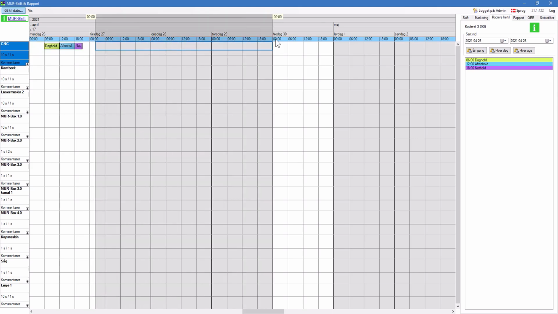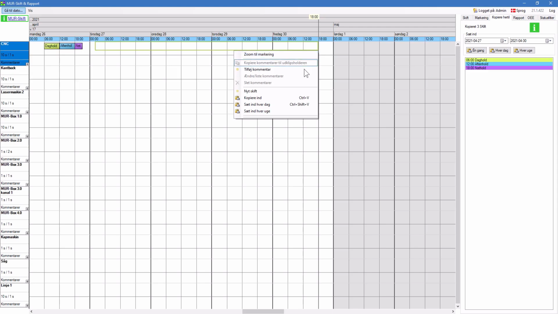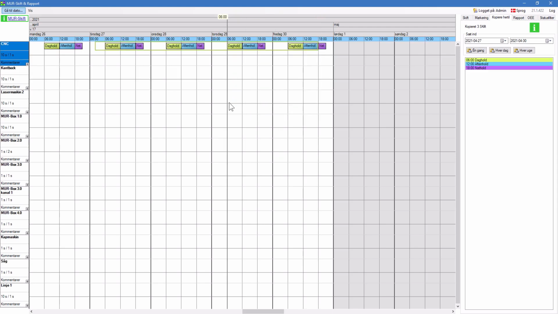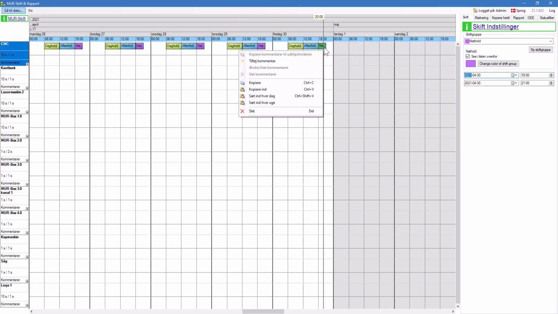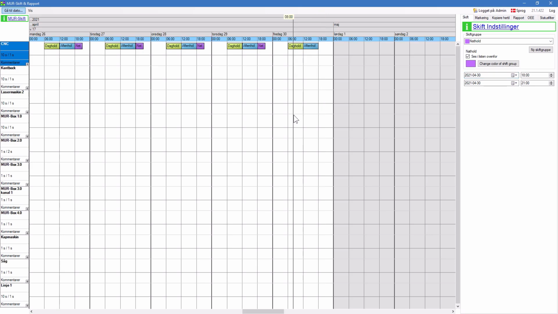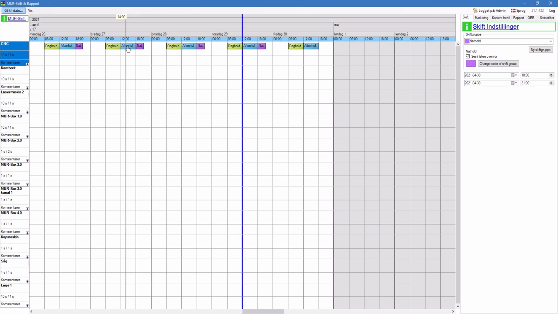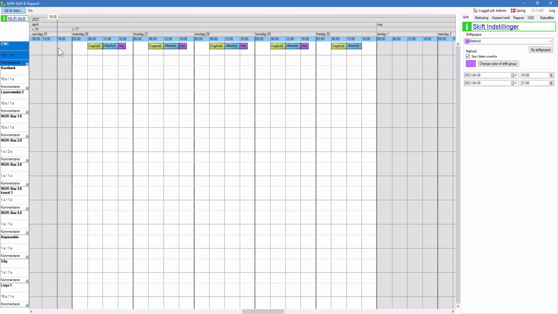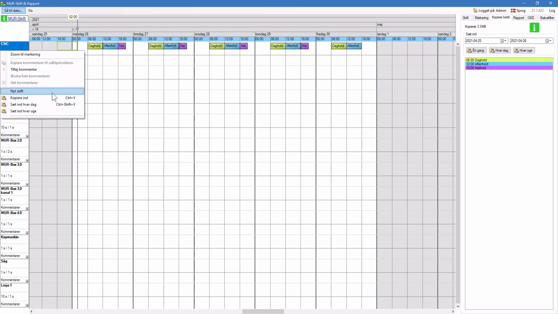But we want them for the whole week. I select the whole week and choose paste every day. We have this one. From here I can do some adjustments. For example, we don't have a night shift on Friday. I delete that one. We might have a night shift on Sunday into Monday. So I will create one shift here.